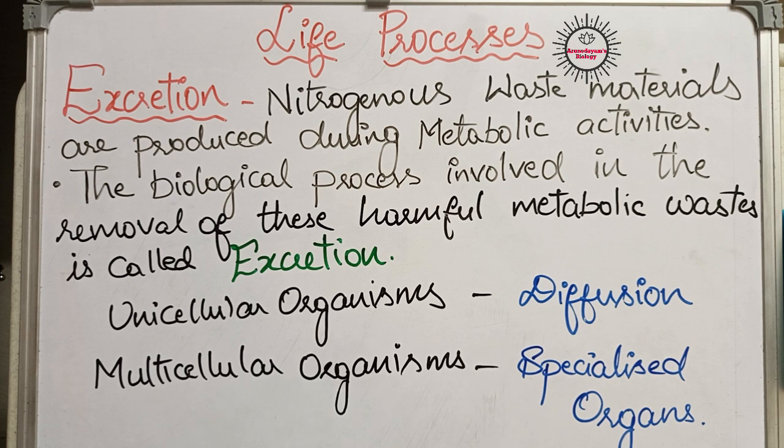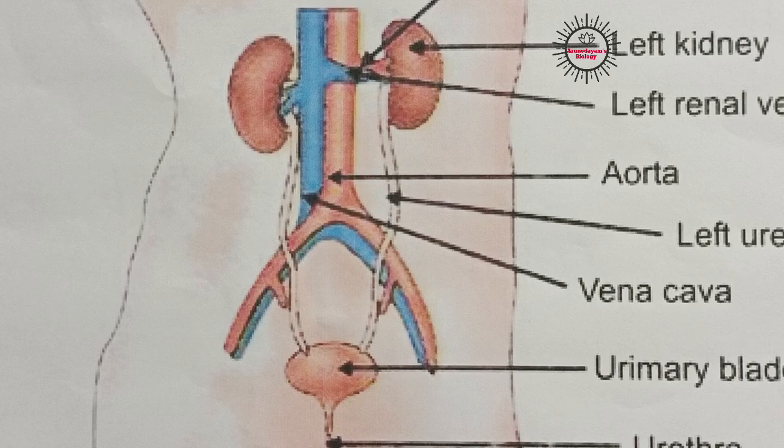Say for example, in case of human beings, kidneys are excretory organs. Those kidneys will collect the waste materials from the body and remove those waste materials to outside by some process. So now we are going to learn about that process only. Now we are going to learn how kidneys work in case of human beings, how excretion takes place. Let us learn how excretion takes place in case of human beings.